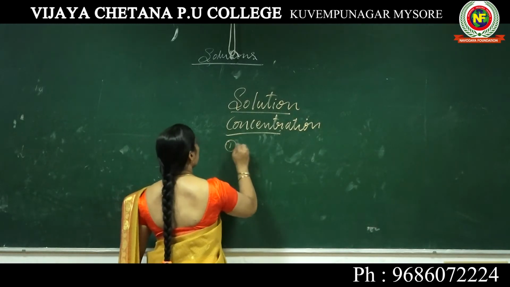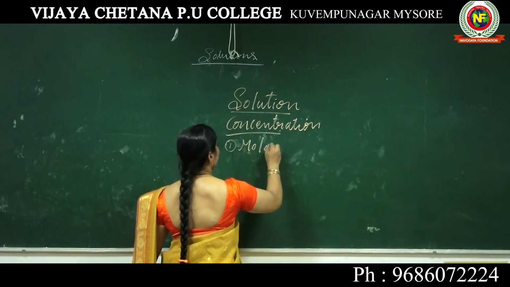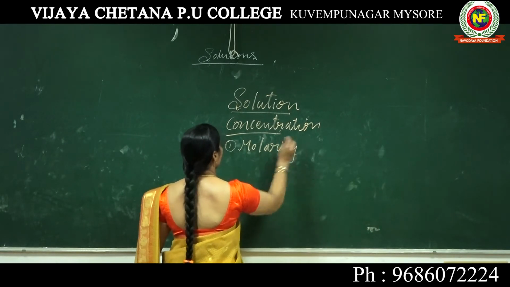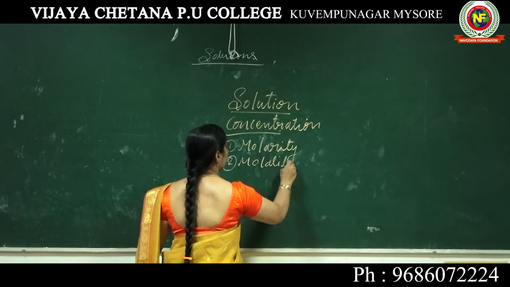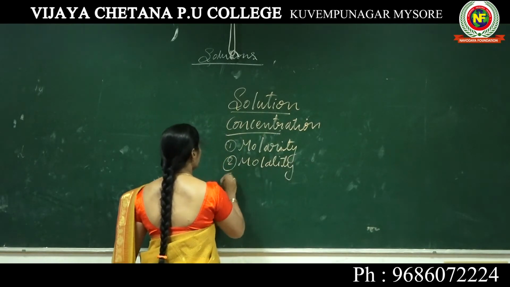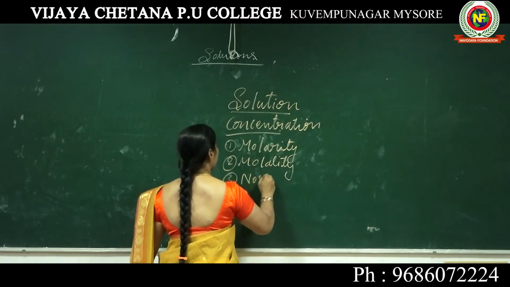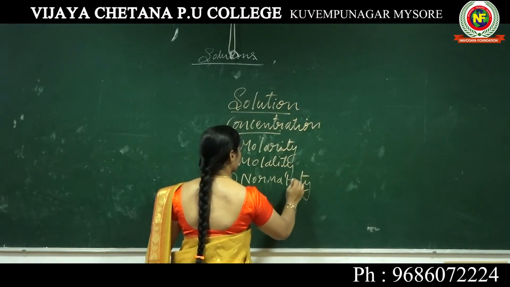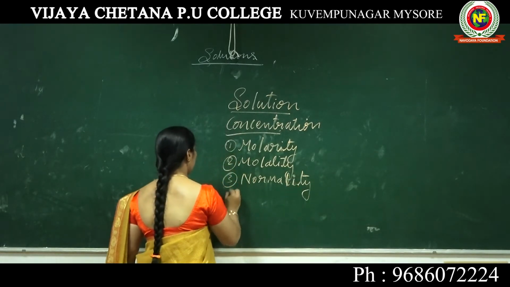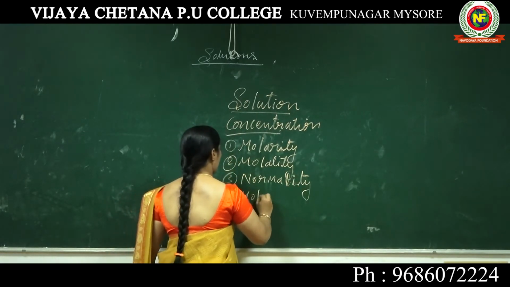First one, in the form of molarity. Second one, molality. Third one, normality. Fourth one, mole fraction.